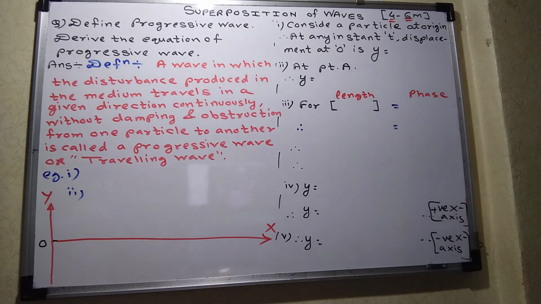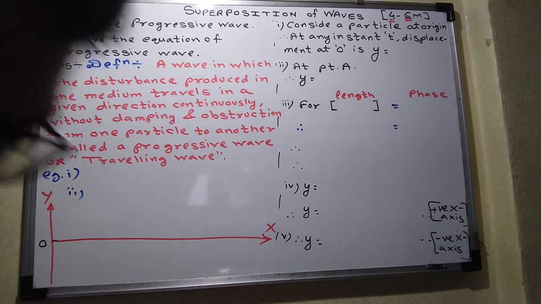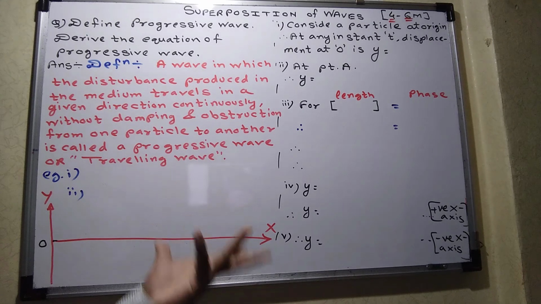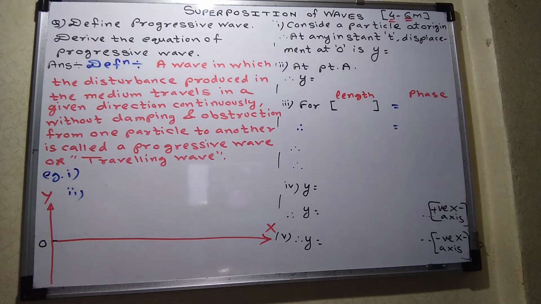So 4 marks compulsory. This is also one of the important topics for 12th standard definitely, because this topic consists of theory as well as numerical as well as 3 experiments. Practicals: when practicals start, some theoretical concepts we have to use practically. So we have to prove some using practicals. Okay, so let us do the first question.